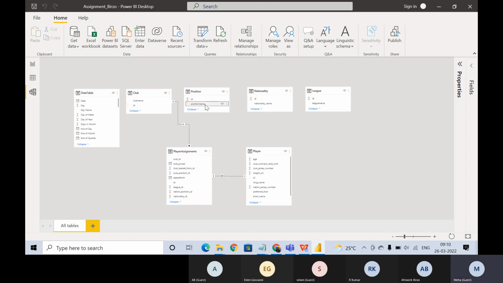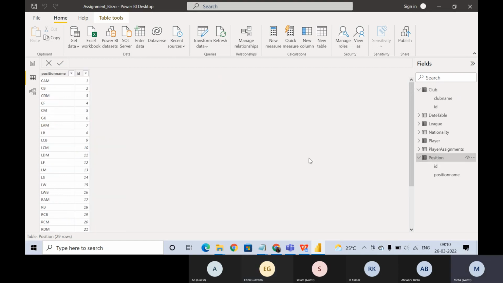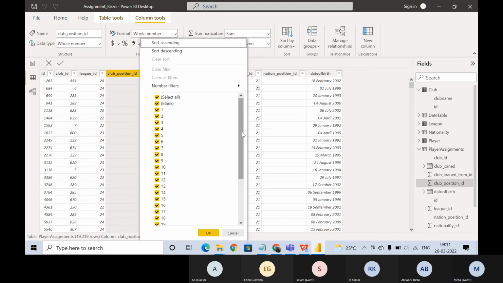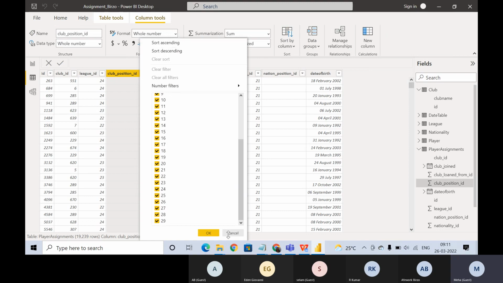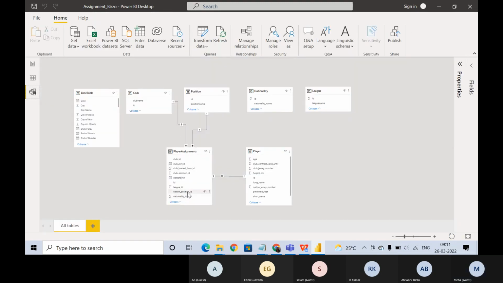Then we will add this position ID with the position ID over here, the nation position ID. If you guys have any confusion, you can go here and check. Under position, how many rows do we have? Let's see. Under position, we have 29 rows. Let's go to player assignment. Under position, how many rows do we have? We have 29. We are doing the right thing, right?